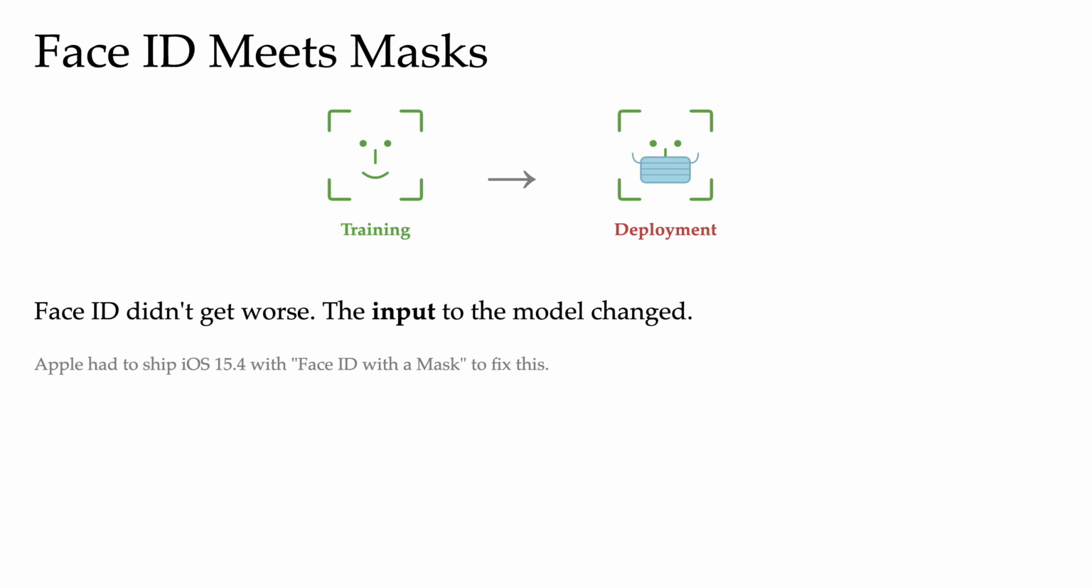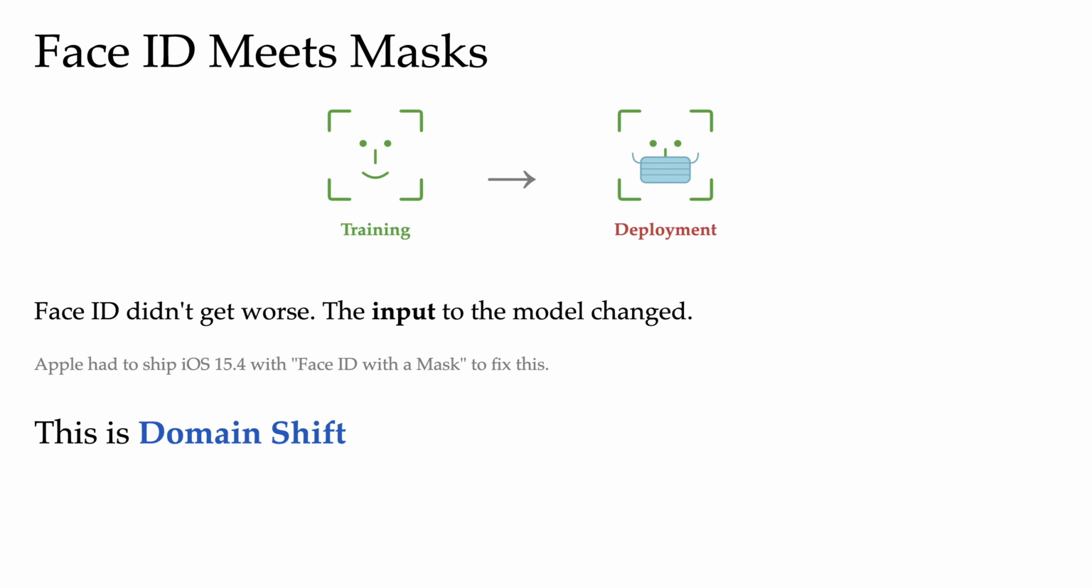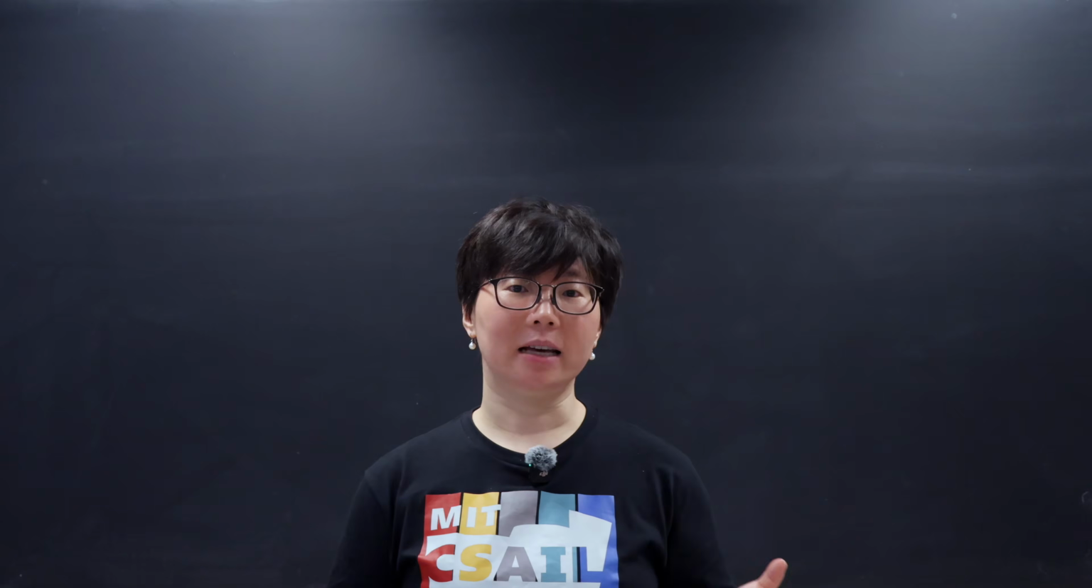And this was such a big problem that Apple had to ship an iOS update with a line in the changelog literally being Face ID with a mask. And it's a $1 billion company doing an emergency fix because the data distribution changed. This phenomenon has a name. It's called domain shift, as our title suggests. We will also hear it called distribution shift or dataset shift. The data the model sees at deployment does not match the data it was trained on.